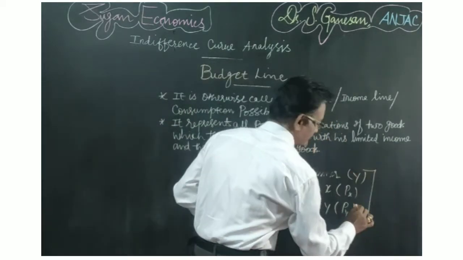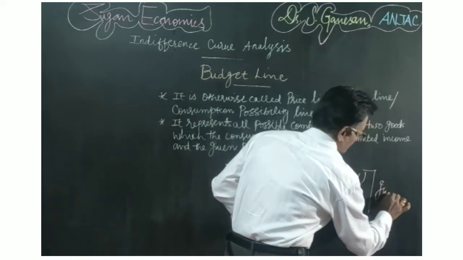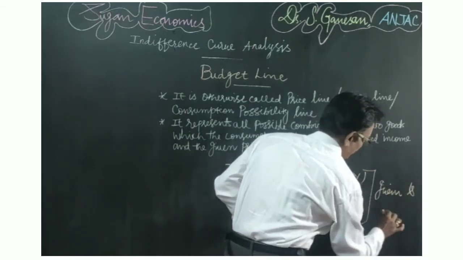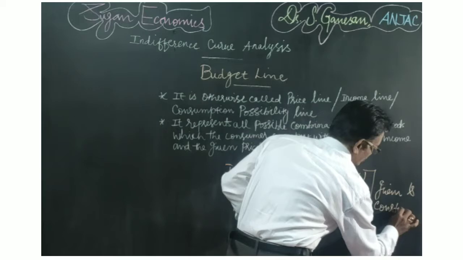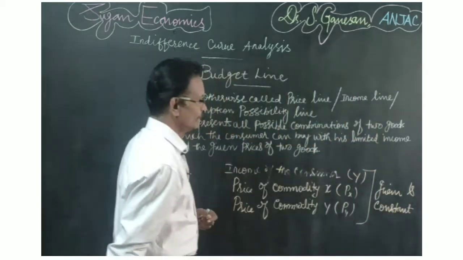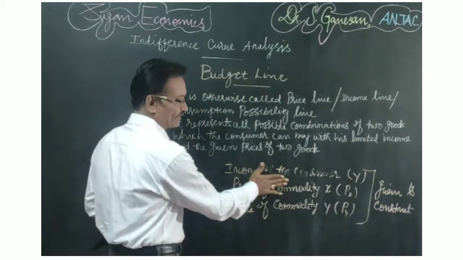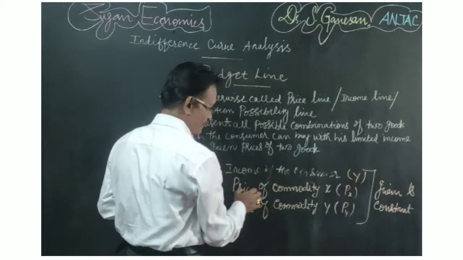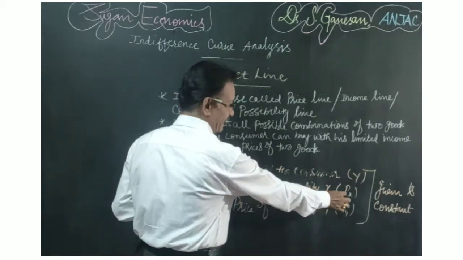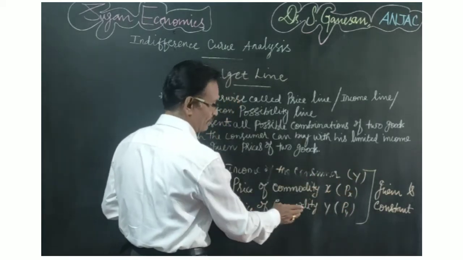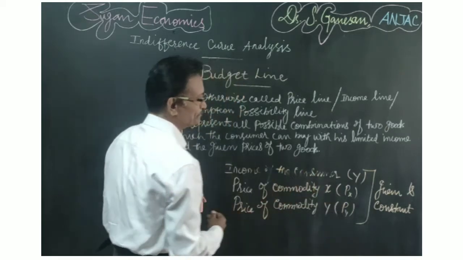All these three things are given and constant. Income of the consumer is taken as Y, price of commodity X as Px, and price of commodity Y as Py.